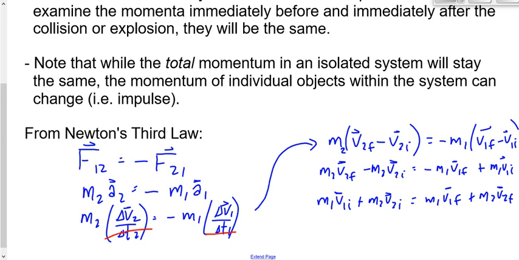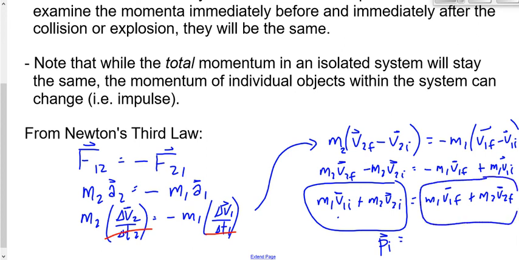What does this tell us? Seriously, what does this tell us? The momentum of object 1 plus the momentum of object 2 initial, in other words, the total initial momentum, we'll say PI, equals M1 V1F plus M2 V2F, the total final momentum. We'll call it PF. This is the law of conservation of momentum, right? In an isolated system where we have no external forces, the total initial momentum will equal the total final momentum. Momentum is conserved. You don't gain or lose as a system, right?